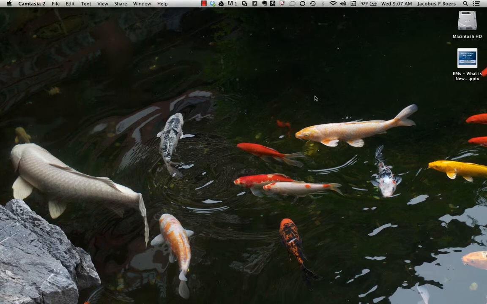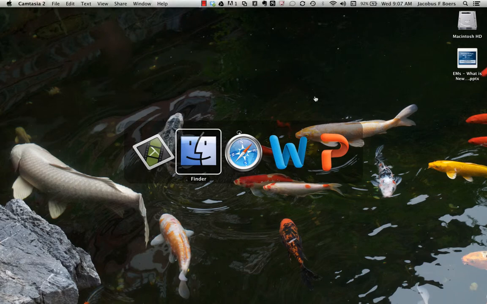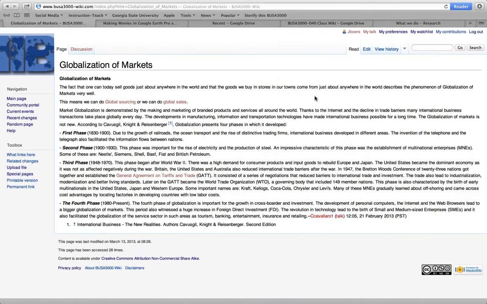I want to take a few minutes here and talk about wikis, and specifically how I will go about assessing work that has been done on the wiki for BUSA 3000, since that is this course. So here is a page from the BUSA 3000 wiki on globalization of markets, and this was done by a student, and actually we can see here who the student was that did the work, because the student signed the work as it was finished.